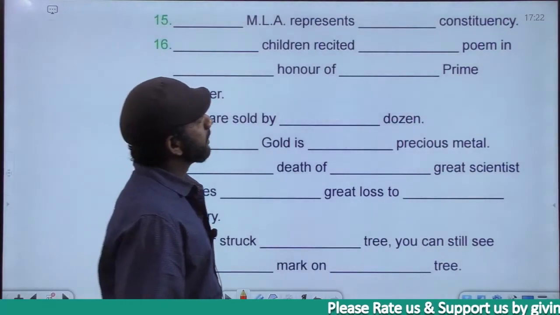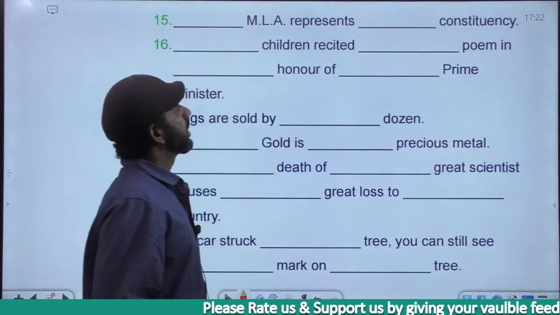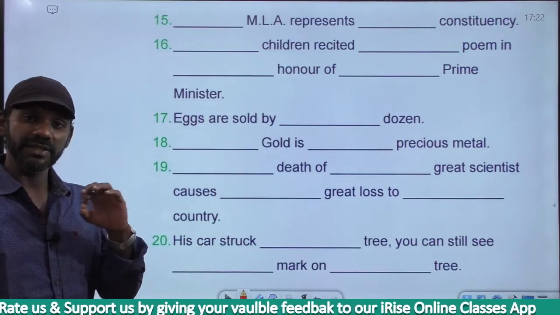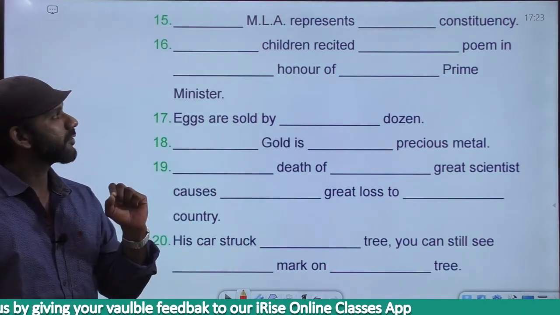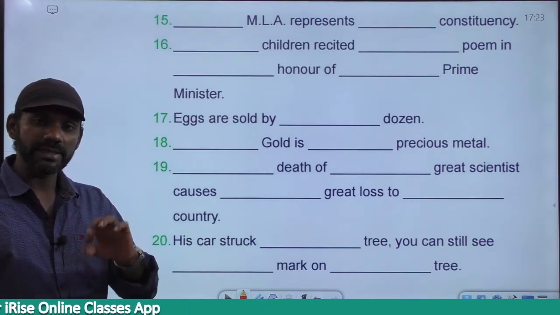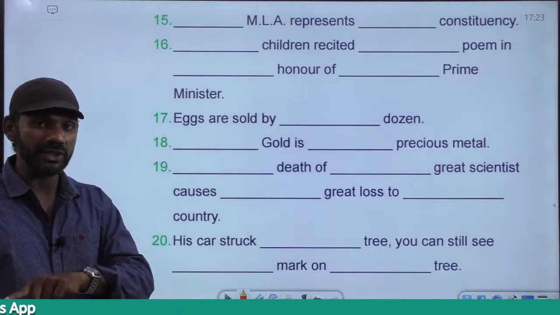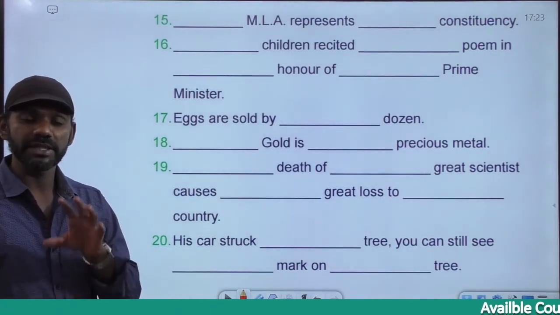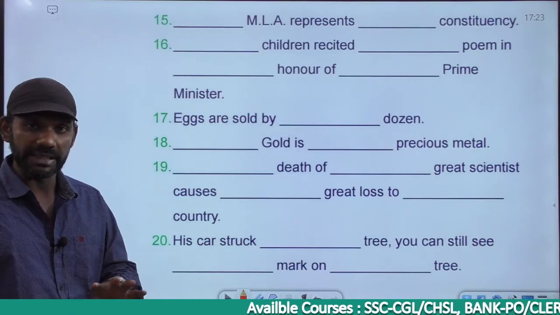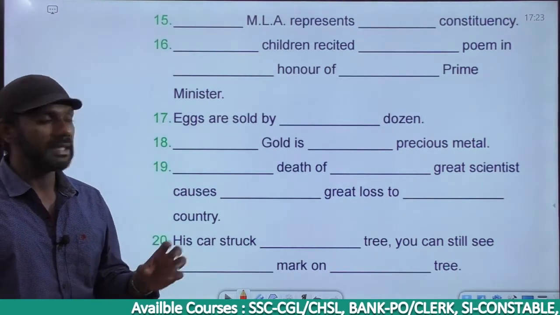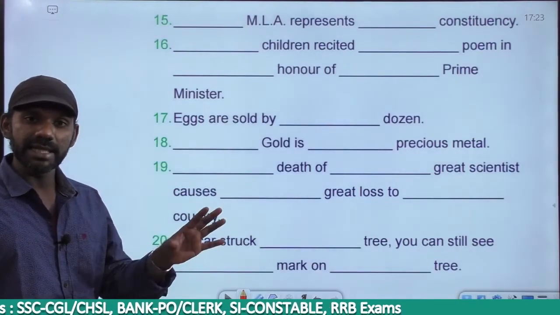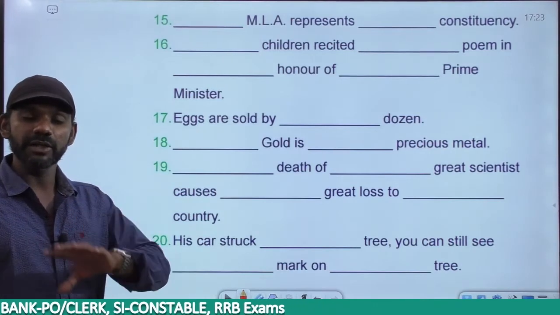Dash MLA represents dash constituency. In this sentence, are we referring to any specific MLA? No. If you are referring to a specific MLA, the name of the MLA will be mentioned, or the name of the constituency that particular MLA represents will be mentioned. If the name of the constituency is mentioned, that means we are referring to a specific MLA. Or if the name of the MLA is mentioned, the same thing. Here the name of the MLA is not mentioned. The name of the constituency this MLA represents is also not mentioned. That means in this sentence we are not referring to a specific MLA, so we cannot use the.